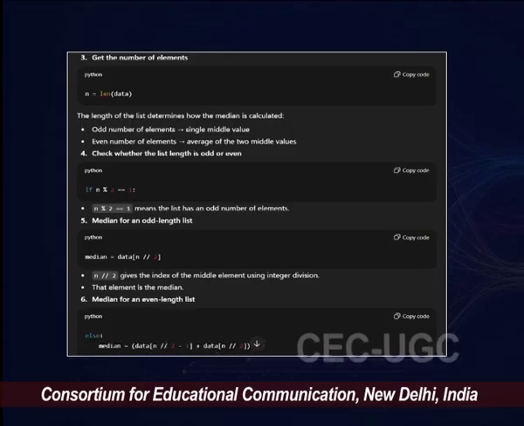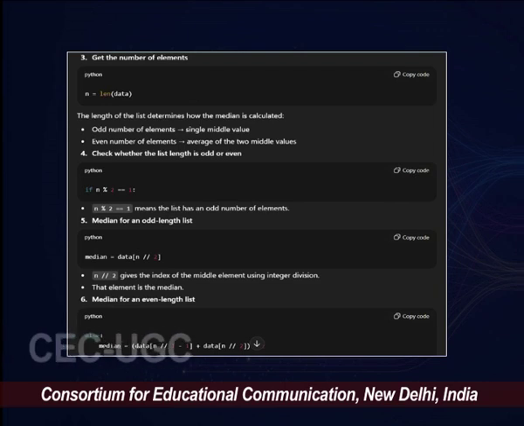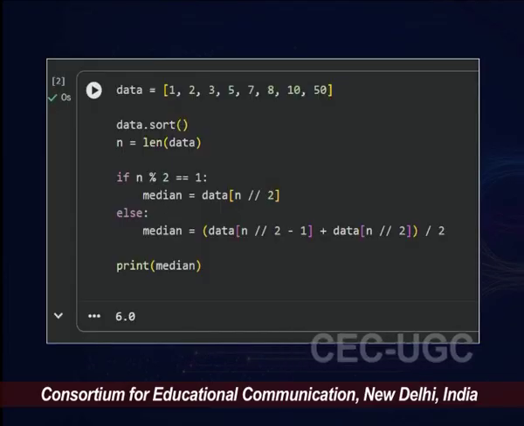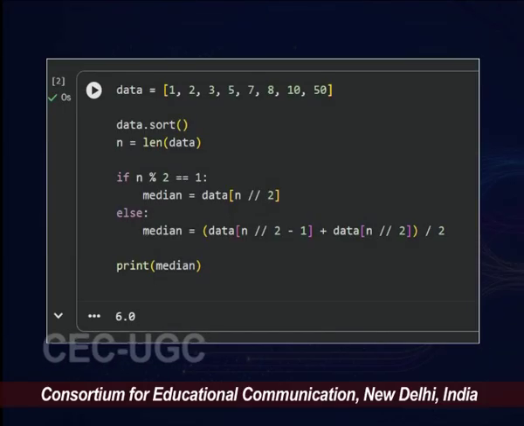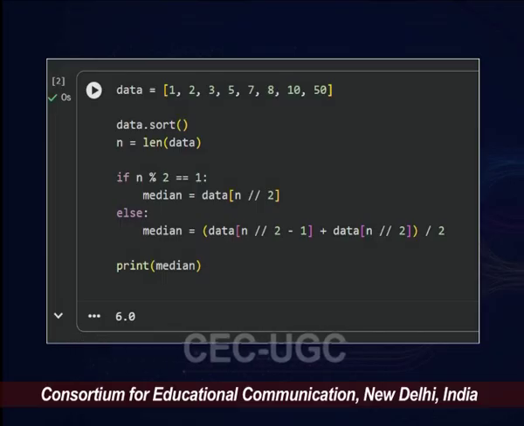So go forward and ask for any explanation, whether it belongs to data science, statistics or Python, from ChatGPT. I'm pretty sure it will point you in the right direction. Now you can also see the code we have for this. Right, so this is the median for different odd and even lists.